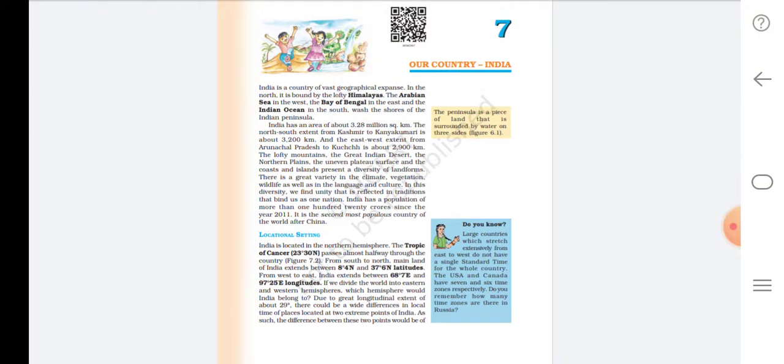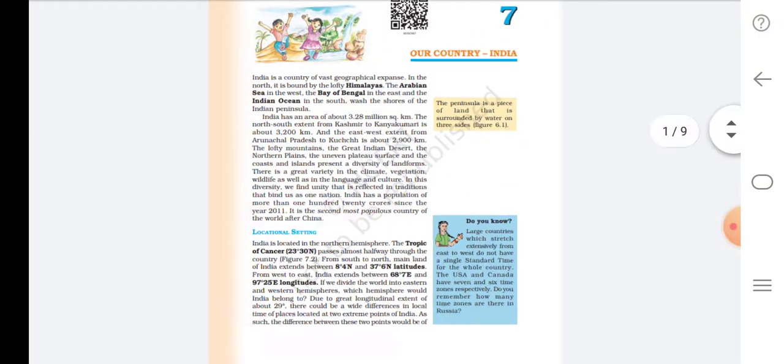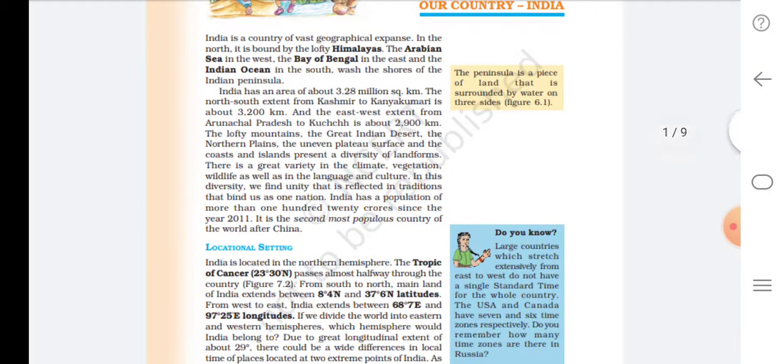So what is a peninsula? A peninsula is a piece of land that is surrounded by water on three sides. India is a peninsula because India is covered on three sides with water.